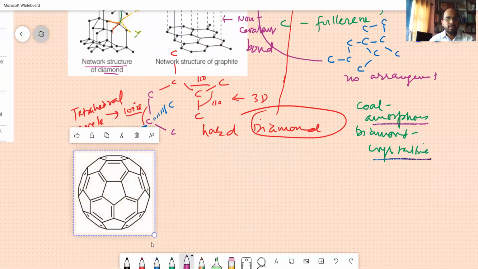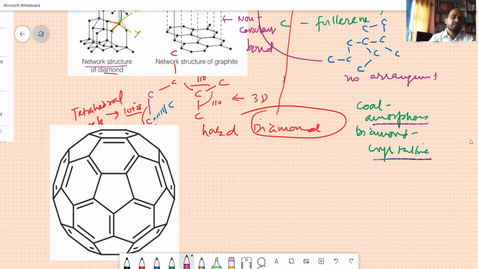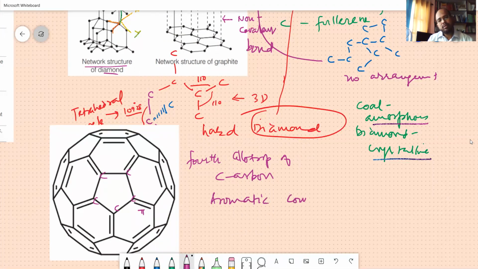This is an allotrope which completely consists of carbon, the fourth allotrope. Okay. All this will be C, C, C, C. You will wonder that there are certain pi bonds. Because you have come to the final year, probably you are third year students, you must keep in mind that earlier only aromatic compounds had pi bonds.